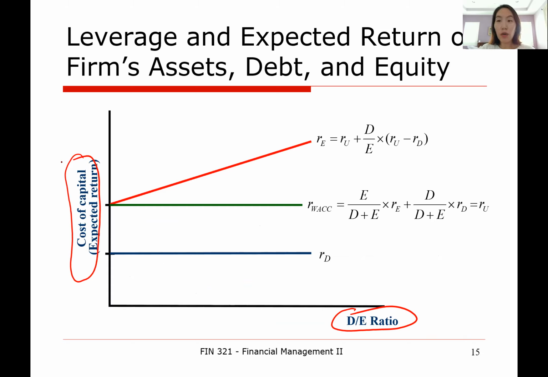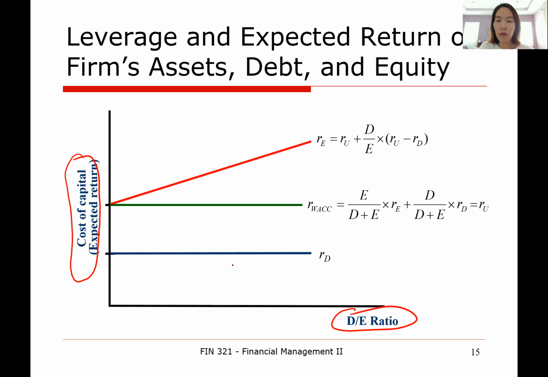In a perfect world, there's no cost of financial distress or cost of bankruptcy. Therefore, RD will remain constant across all levels of capital structure ratios. So no matter how the firm's debt to equity ratio changes, RD will remain constant.